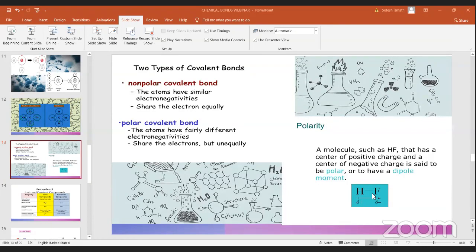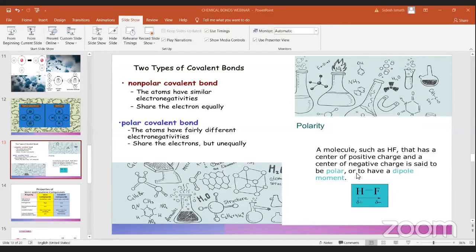Since they have different electronegativity values, they have polarity. Fluorine will pull its electrons towards itself. Someone asked me to explain electronegativity. We discussed electronegativity in the previous lesson. Now I'll just go through this and finally explain electronegativity in the question and answer session.